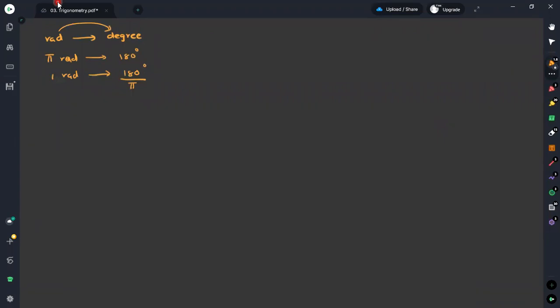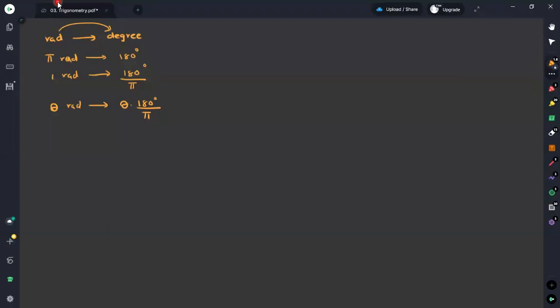Suppose you have an angle theta measured in radians. Then this would be equal to theta times 180 divided by π degrees. It is because 1 radian is equal to 180 over π. Therefore, to calculate theta radians, you need to multiply this quantity with theta.